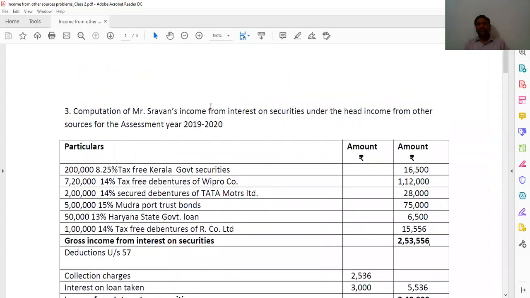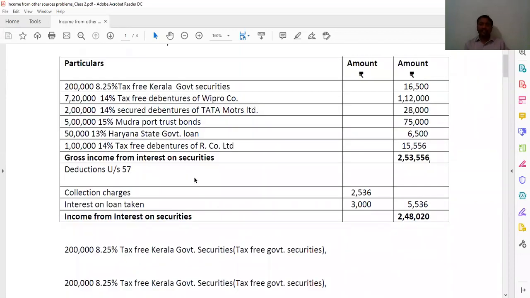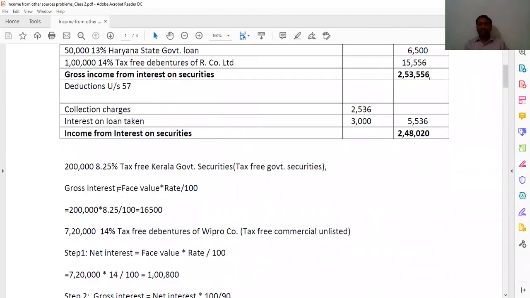The computation of Mr. Shravan's income from interest on securities under the head income from other sources for the assessment year 2019-20. So that is 2 lakhs 8.5% tax-free Kerala government securities. What is this? Tax-free government, one step. So the gross interest is equal to face value into rate by 100. 2 lakhs into 8.5% tax-free Kerala government securities, one step, face value into rate by 100, you are getting here 16,500.